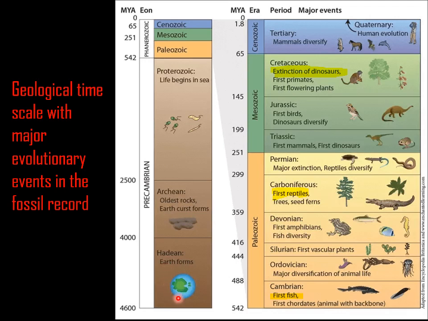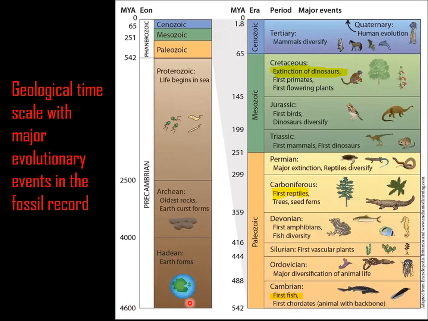Hadean is the age of earth formation, or we can say the age of the formation of the earth. The age of the earth is 4.6 billion years. We can see this is 4600, that is 4.6 billion years. This is the age of the earth.